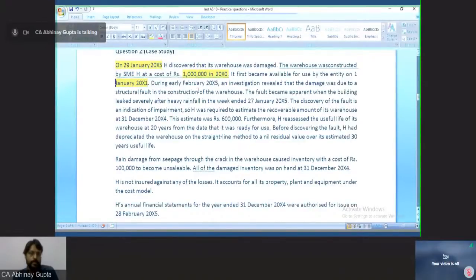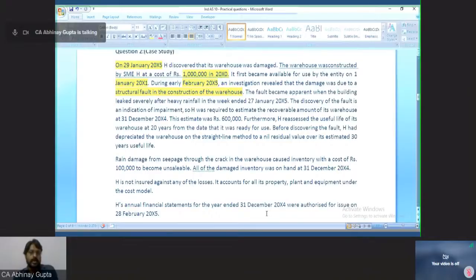During early February 2005, an investigation revealed that the damage was due to a structural fault in the construction of the warehouse. So let's reread the facts. On 29th of January 2005, H Limited discovered that its warehouse was damaged. So the discovery of the damage came to light on 29th of January 2005.